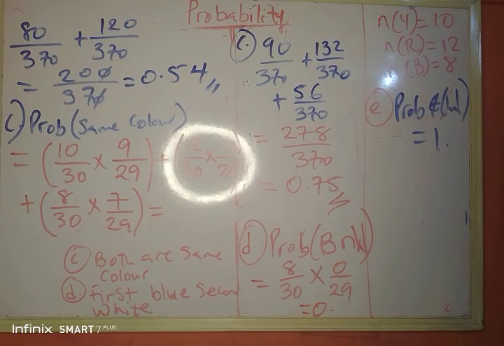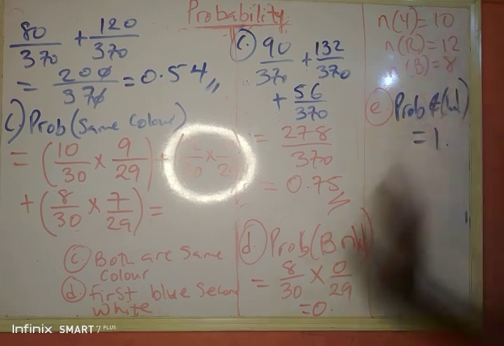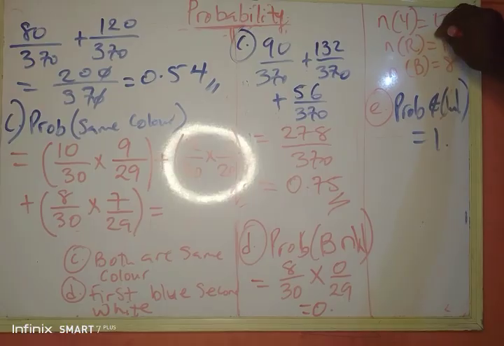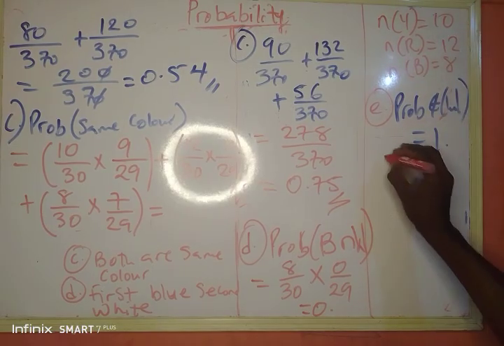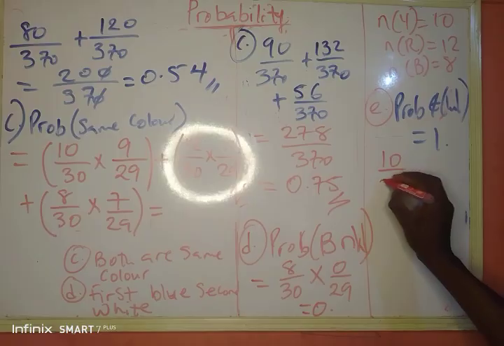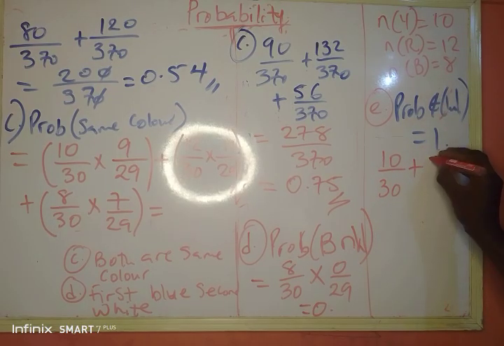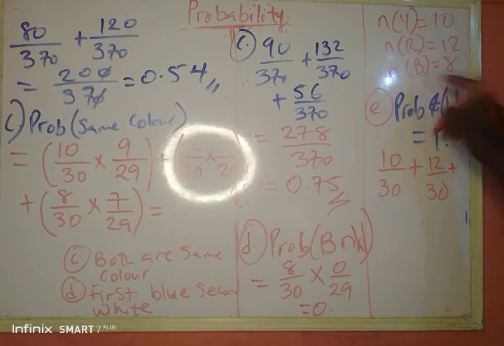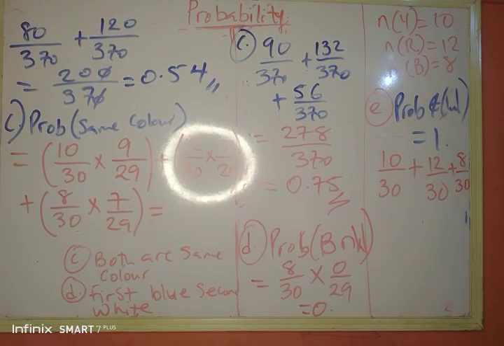How do I get that? In the bag, I have blue ball, I have red ball, and I have yellow balls. Yes, I have all these balls. Now, what is the probability that when I put my hand in this place, I will not pick a white ball? Is there even white ball there? No. Which means I can either pick yellow 10/30, or I should pick red 12/30, or I should pick blue 8/30. That's mathematically. If you don't want to do it this way, you can do it this way also.